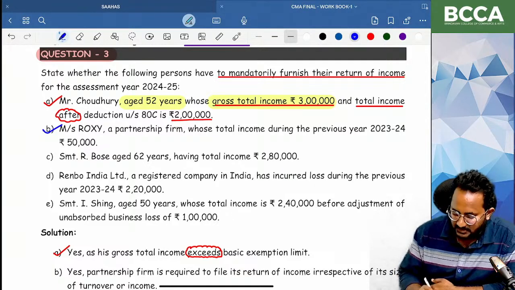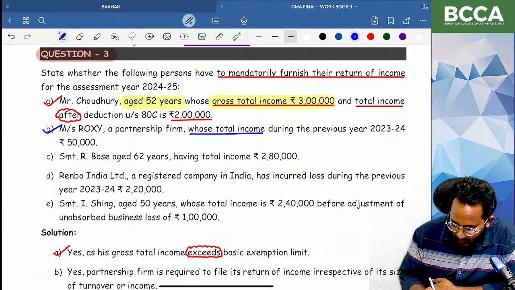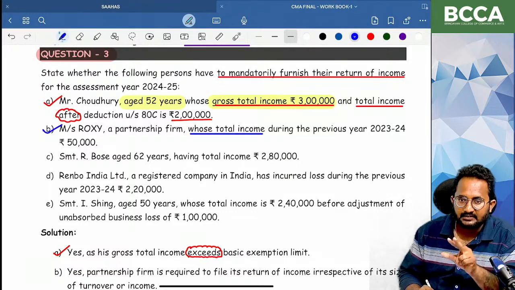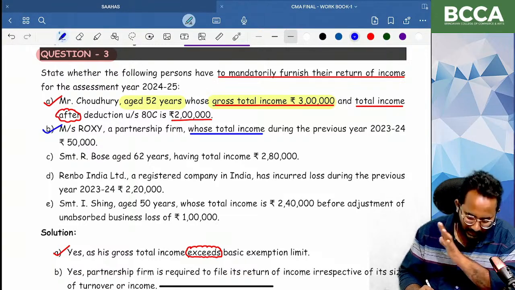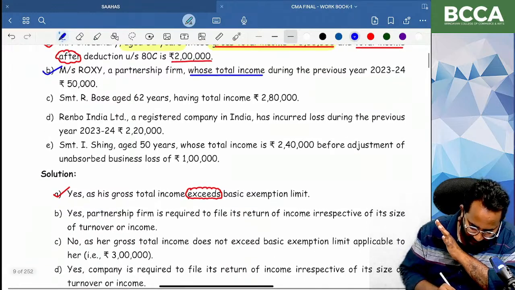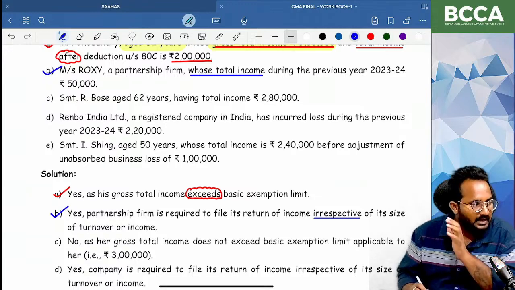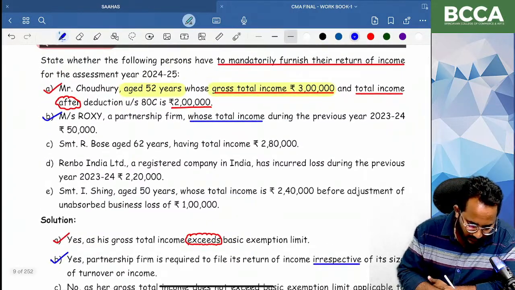Roxy is a partnership firm whose total income during the previous year is 50,000. I think you know a company or partnership firm is required to file the return of income irrespective of income or loss or zero status. So they are required to file the return of income mandatorily irrespective of the size, turnover, or income. Please give your answer for that question C.